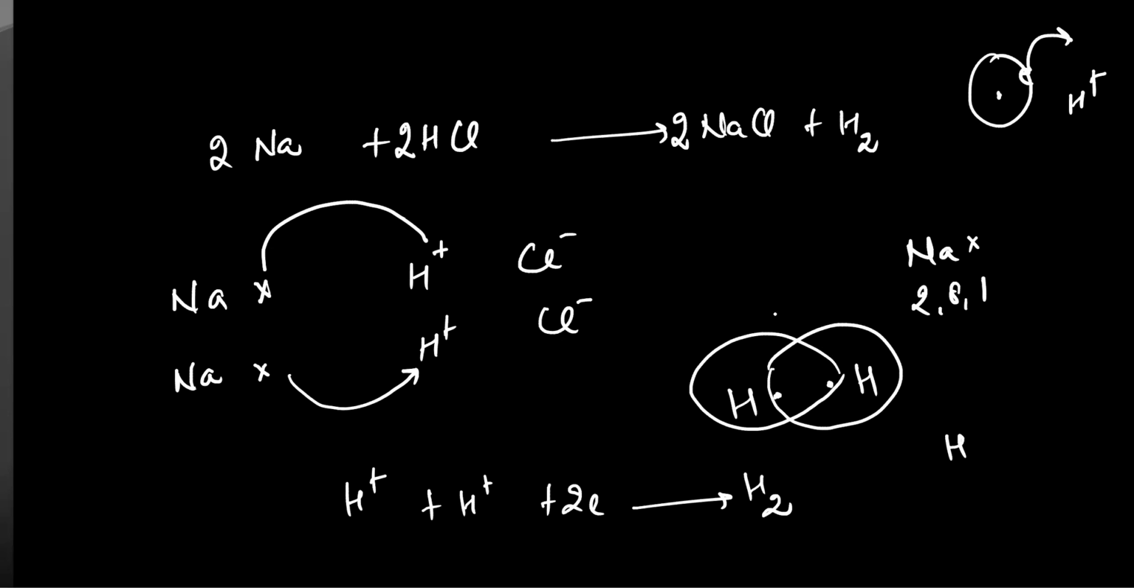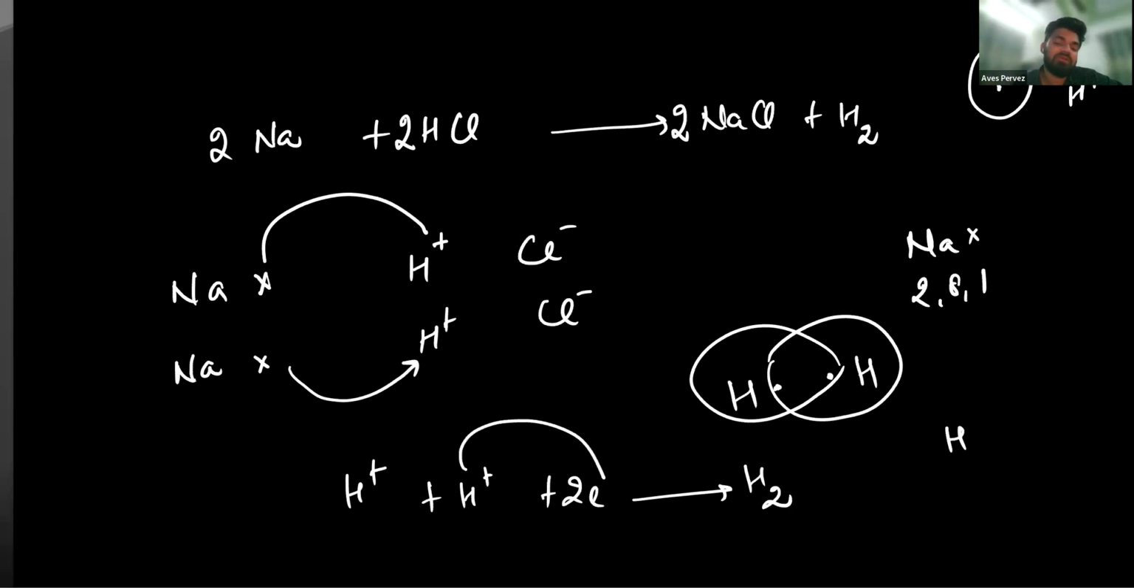So acids produce H+ ions, and metals are the electron donors. Electrons are donated by metals, and the hydrogen ions receive them. Since one electron is taken from each, they will become hydrogen gas.